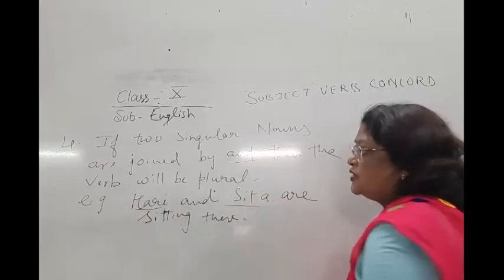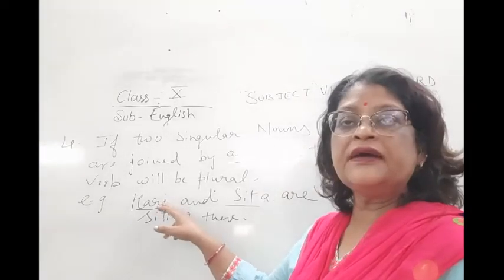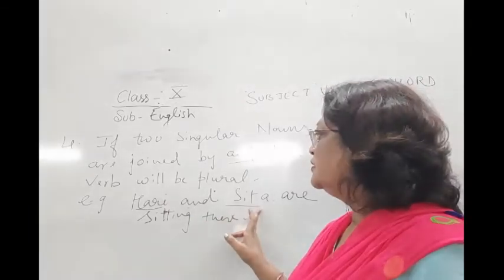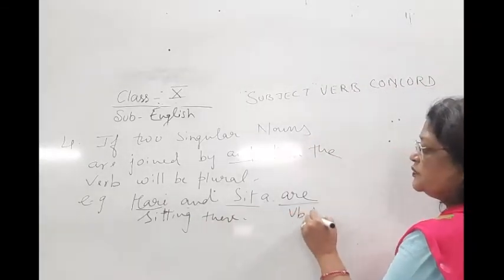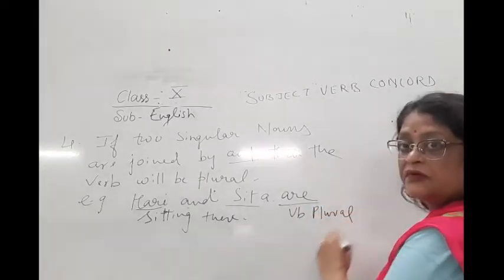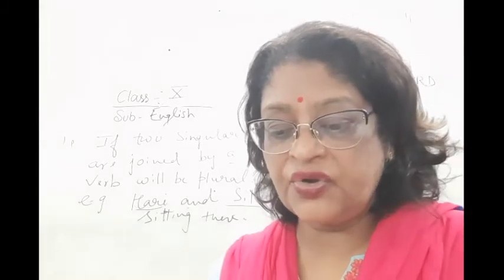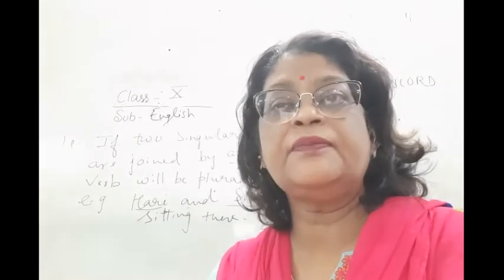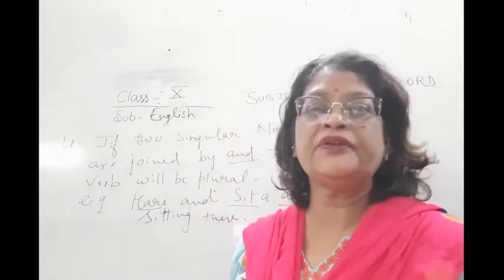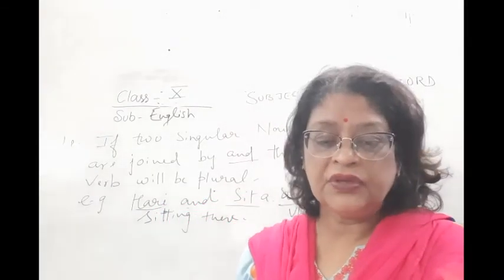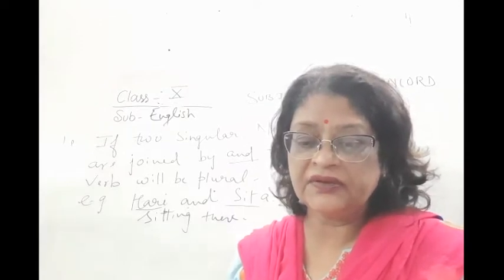Now children, the two singular nouns are Hari and Sita, and the verb is plural. This verb is plural. Plural verb is here. So if two singular nouns are there and they are joined by and, then the verb will be plural.